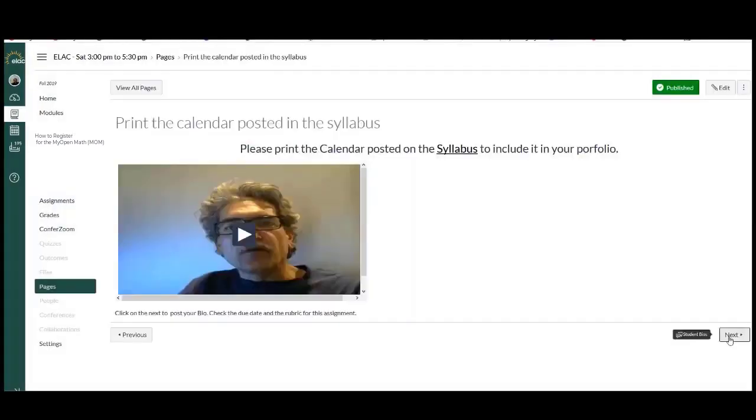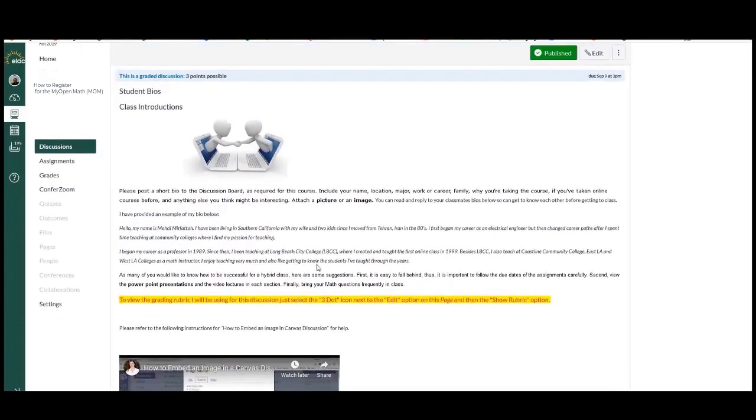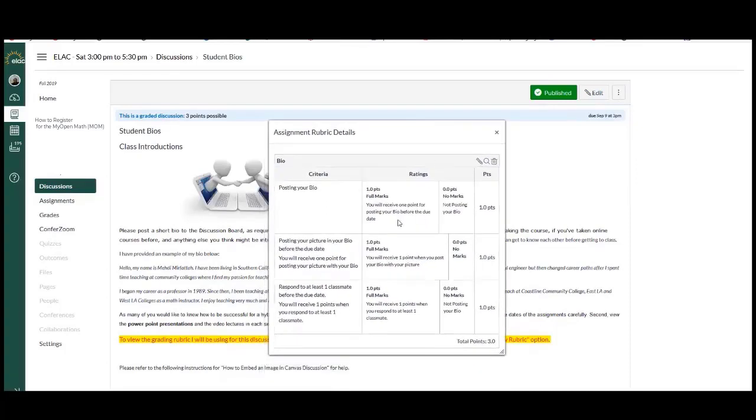Click on Next and read the instructions carefully here, and the rubric shows here how you would receive points. If you click on these three dots here, you can show the rubrics and you would receive 1 point for posting your bio, 1 point when you embed your picture in the bio, and you will receive another point when you respond to at least one student in class. You could get a total of 3 points for this activity.